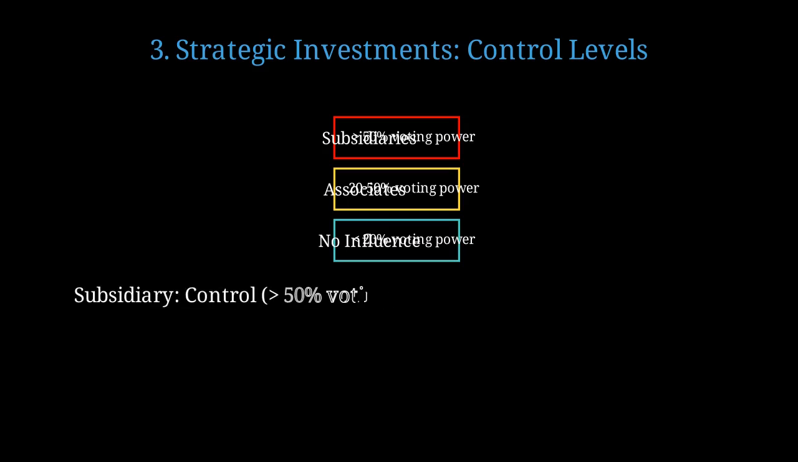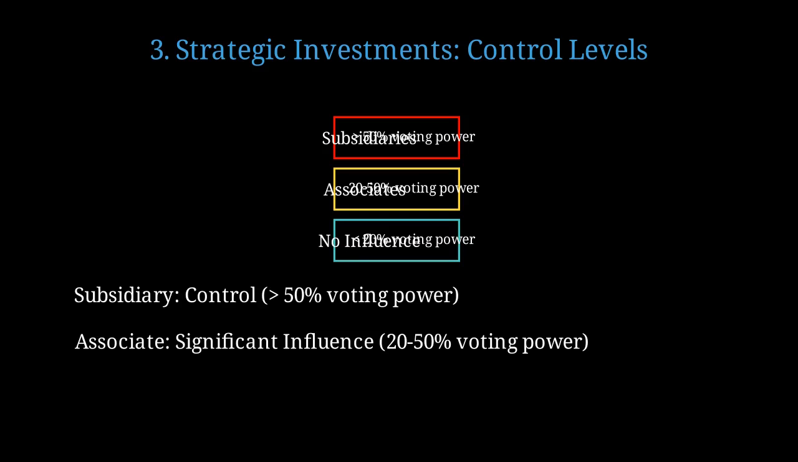A subsidiary is a company controlled by a parent company, typically when the parent holds more than 50% of the voting power. An associate is an entity where the investor has significant influence, but not control, generally with 20 to 50% voting power. When a company controls a subsidiary, it uses consolidation accounting to combine financial statements.